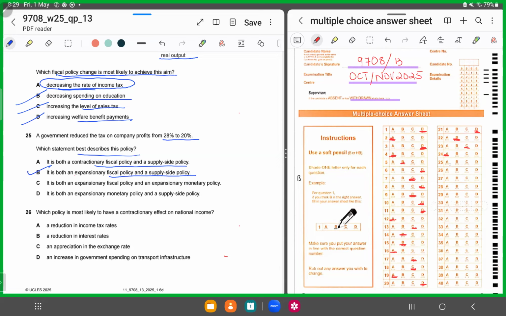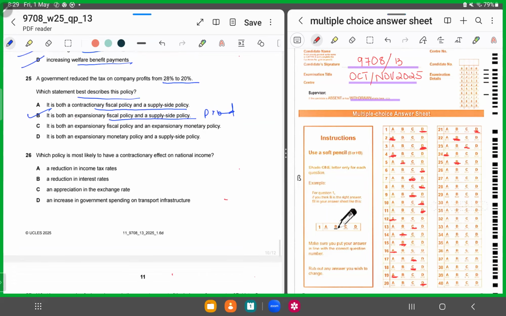For 25, we'll shade in B. So we're increasing the production level. So it's supply side policy, and we are reducing the tax rate level. So it's expansionary fiscal. Number 26.